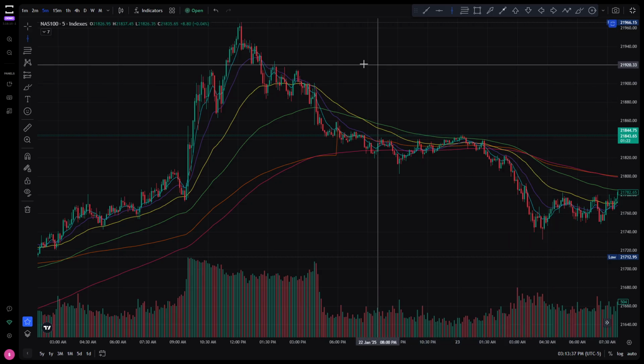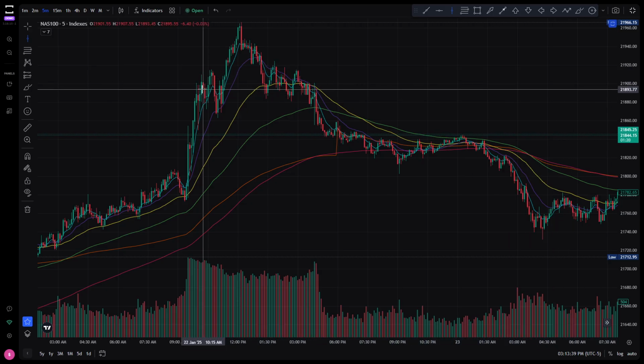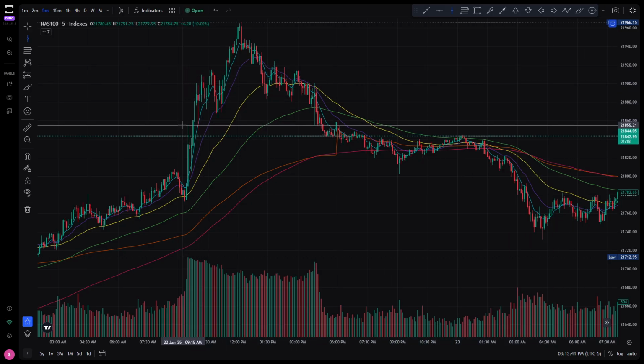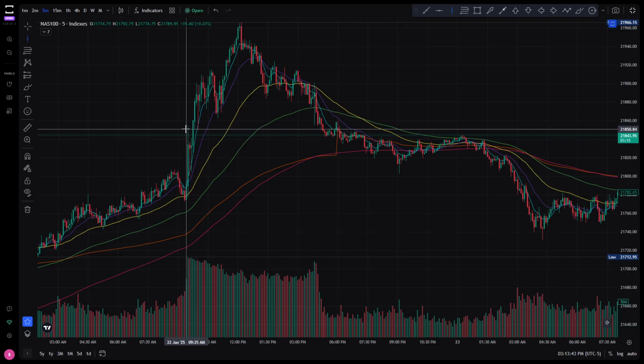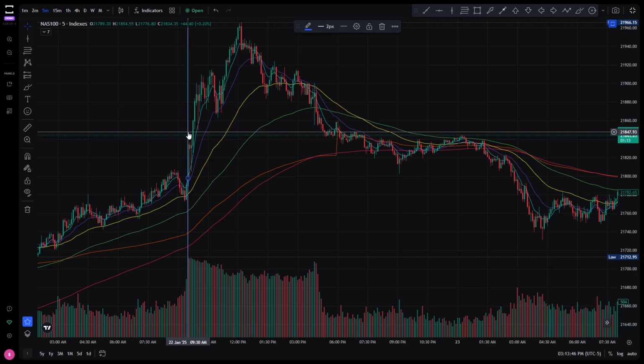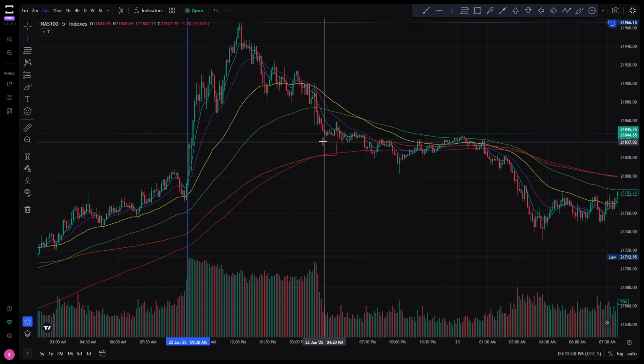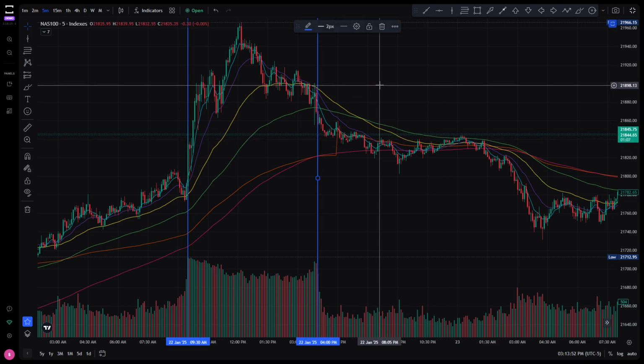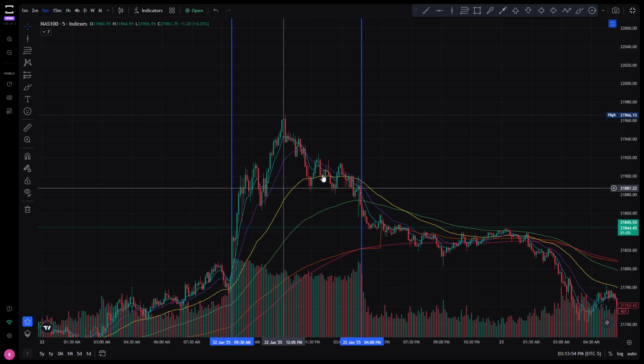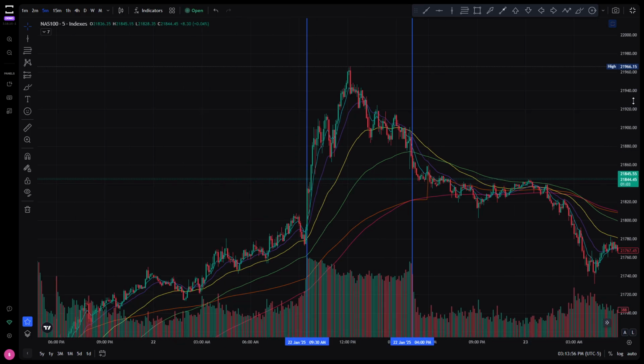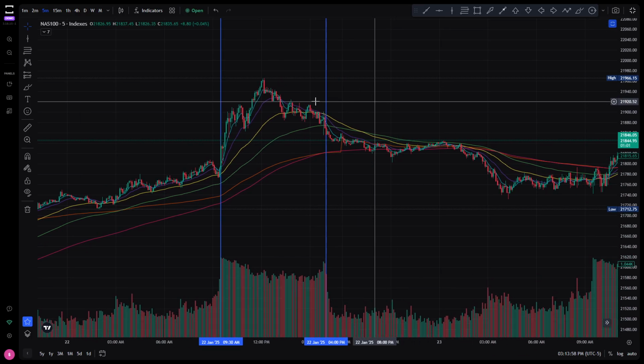So I come back to the day prior, January 22nd, and I'm going to map out the New York session first. The New York session is from 9:30 a.m. Eastern Standard Time to 4 p.m. Eastern Standard Time. We're going to focus inside this area, nothing to the left and nothing to the right of these lines.